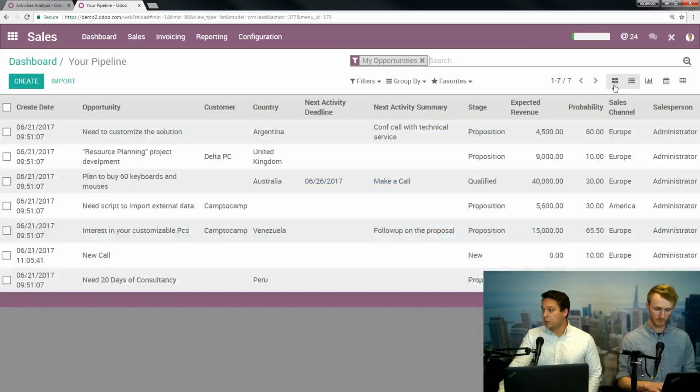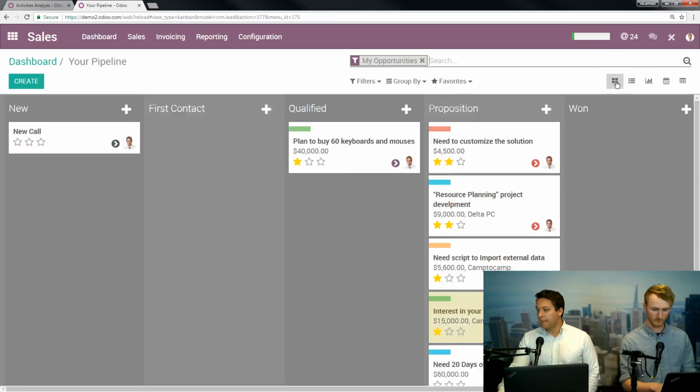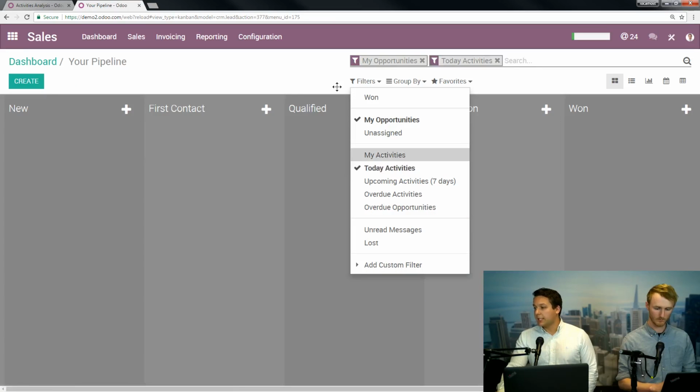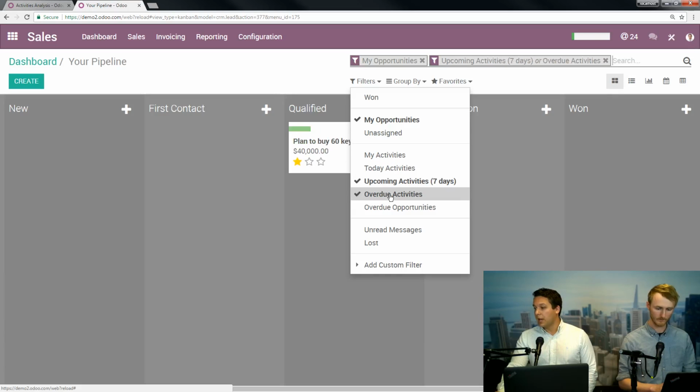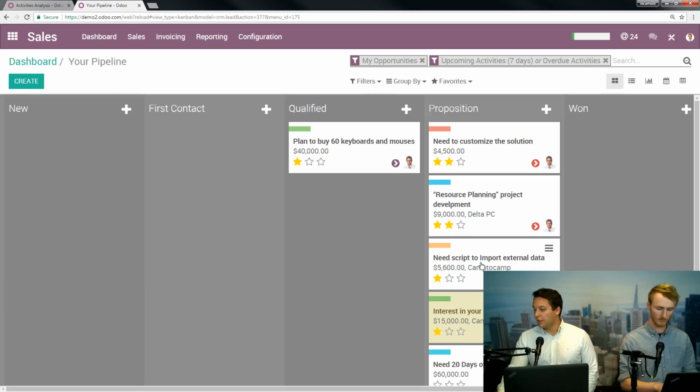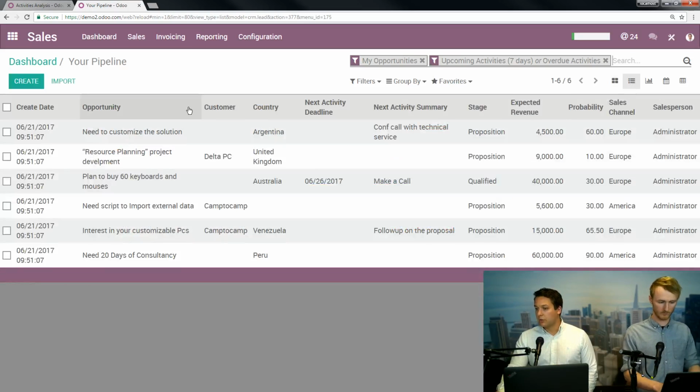Again, you can switch over into the line view and see them all like that. And then what I'm going to do is I'm going to go, all right, let's do today's activities. You can see I have none for today, upcoming over the week, anything overdue. And you can see, oh, I've been behind here. I got a lot of things overdue. Now, this is useful in this view, but when it comes to activities, I really like to live in the line view. So you can see right here,